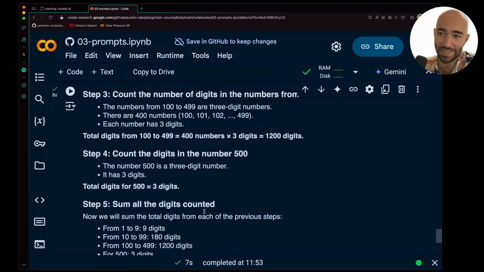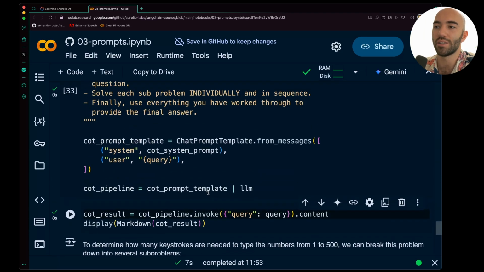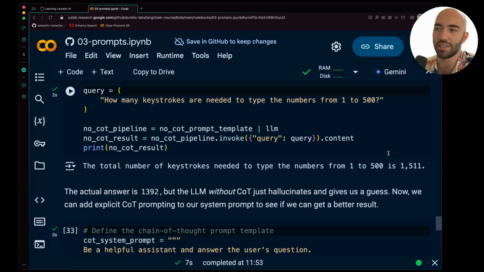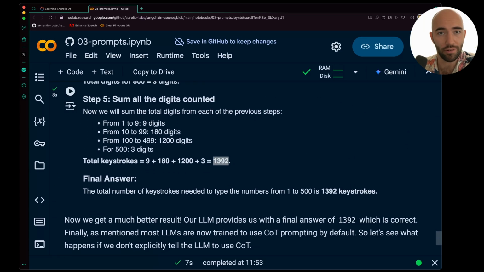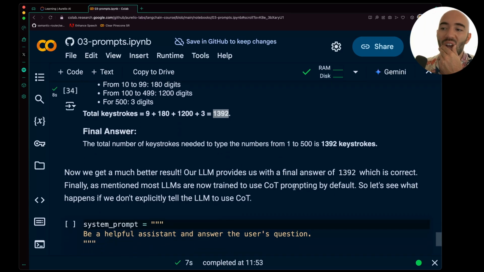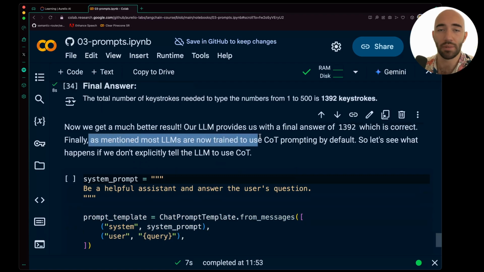So that's the difference with chain of thought versus without. Without it, we just get the wrong answer, basically guessing. With chain of thought, we get the right answer just by the LLM writing down its reasoning and breaking the problem down into multiple parts, which I found super interesting. That's pretty cool. As we mentioned before, most LLMs nowadays are actually trained to use chain of thought prompting by default.